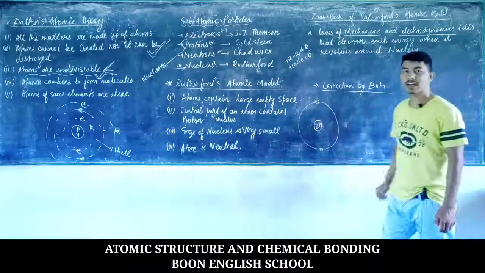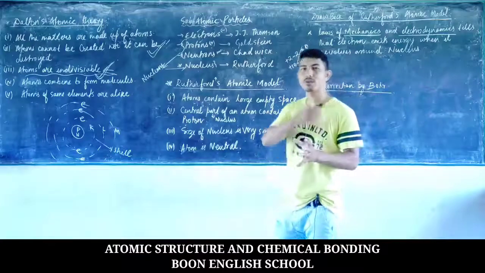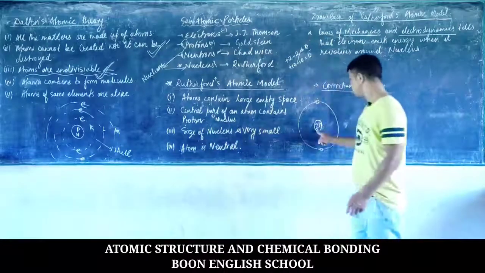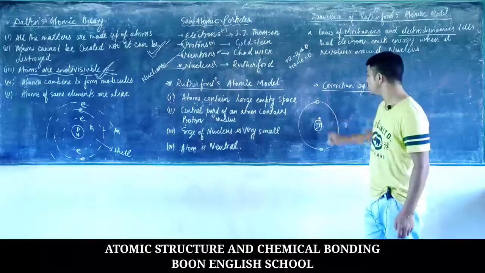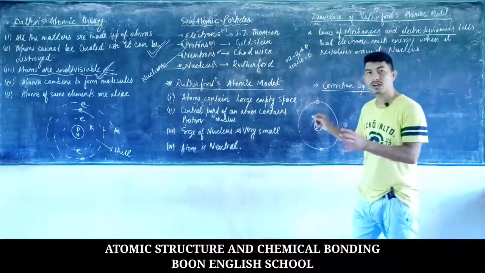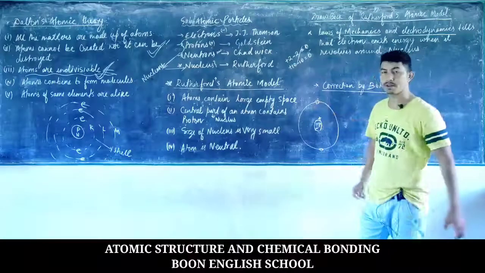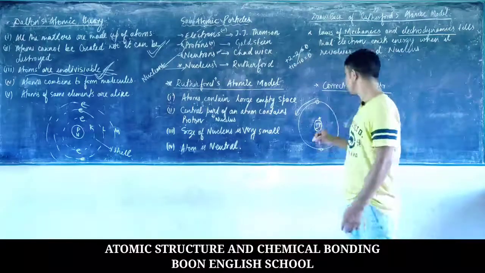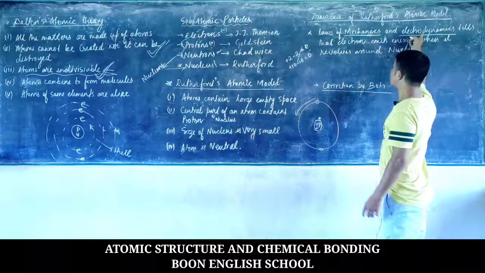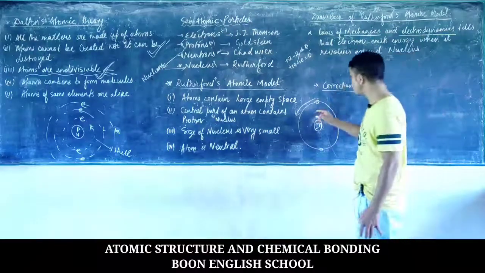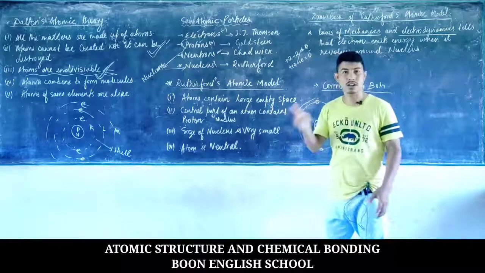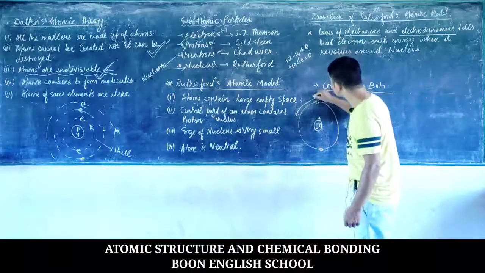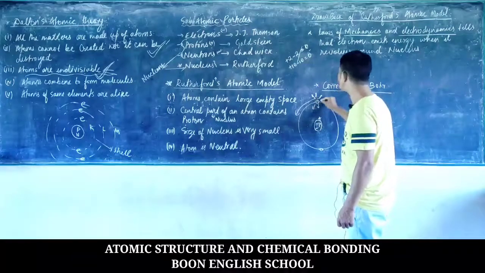It stated that whenever a charged particle revolves around another charged particle, here the nucleus is positively charged, and the electrons do not stay stationary in the orbit. They continuously revolve. They are always in a state of motion. So the laws of mechanics and electrodynamics tell us that whenever a charged particle revolves around another charged particle, it continuously emits energy, so it gives off energy.